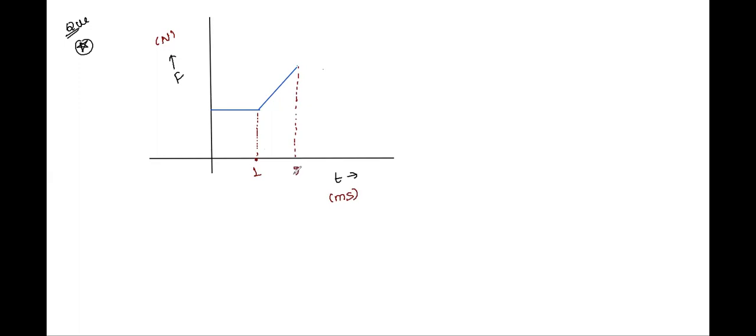This is 1 and this is 2, right? And here the force is given as 5 Newton, while here the force reaches and becomes 10 Newton, right? Now what you have to do in the question, it says the initial velocity is equal to 5 meter per second. It's given in the question, right? You have to find out the final velocity of the object if its mass is given as 2 kgs, right?